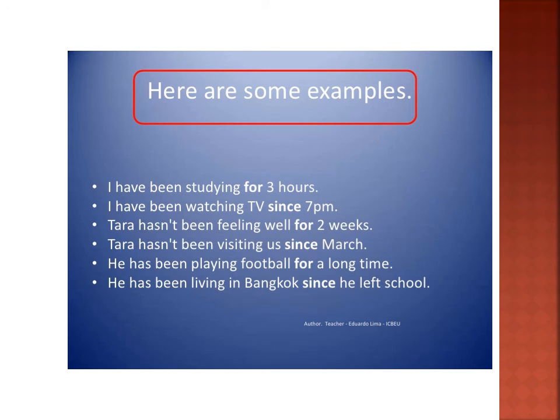I've been studying for 3 hours. I have been watching TV since 7 pm. Tara hasn't been feeling well for 2 weeks. Tara hasn't been visiting us since March. He has been playing football for a long time. He has been living in Bangkok since he left school.